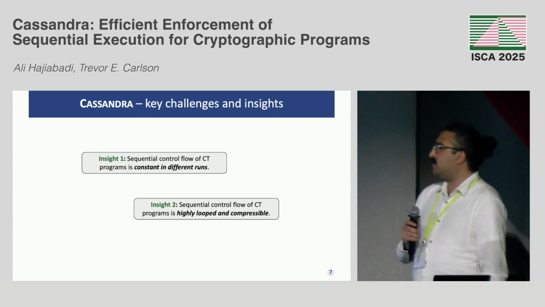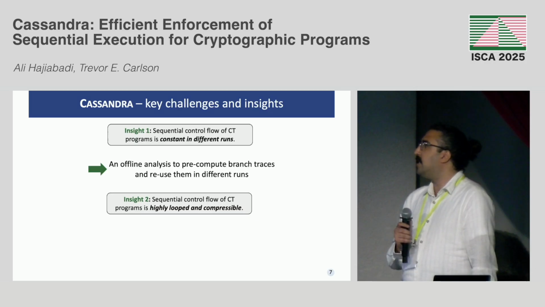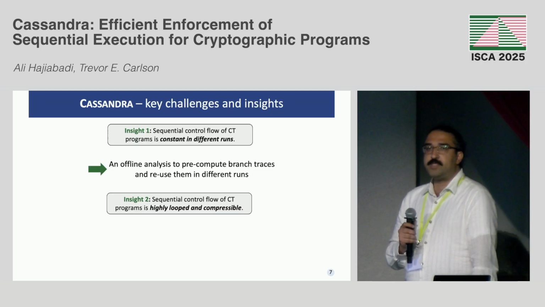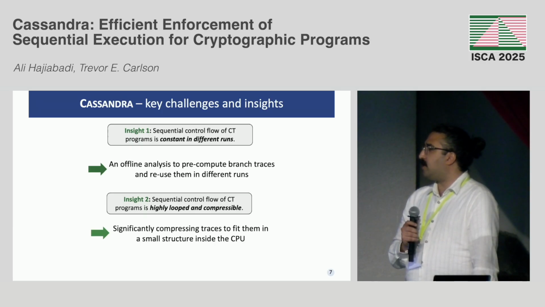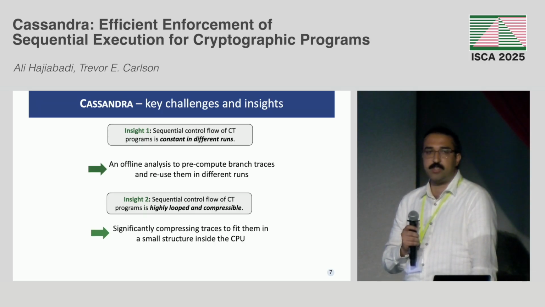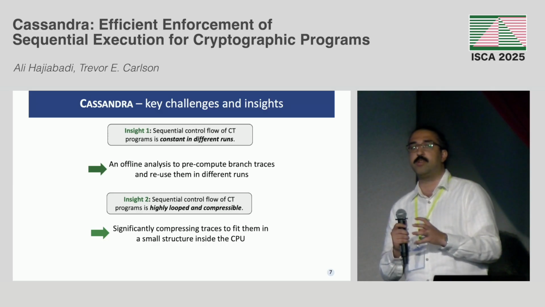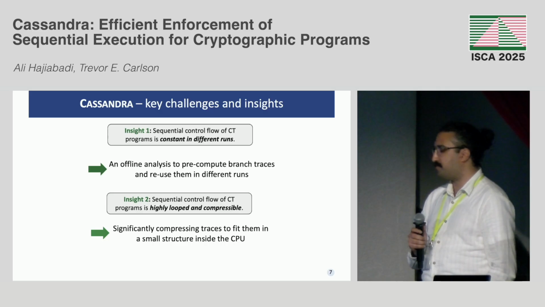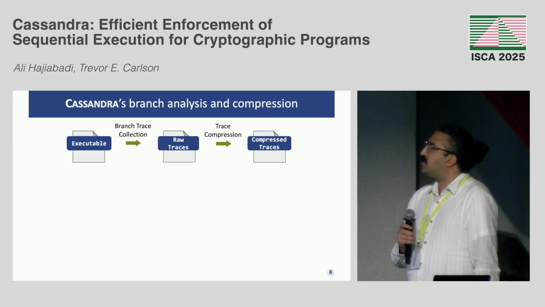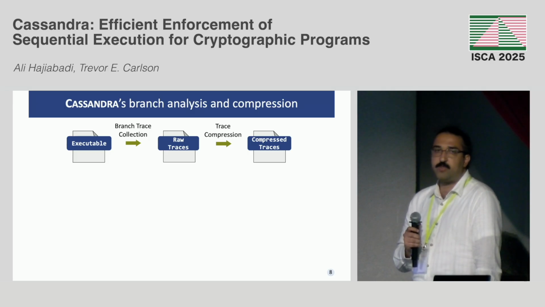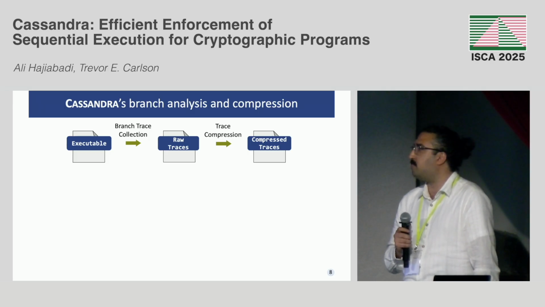So based on these insights, we designed Cassandra, which is a hardware-software co-design. So we do an upfront branch analysis, and we collect branch traces, right? And then we apply a compression technique to significantly compress these traces in a way that they could fit in a small component in the CPU. So for branch trace analysis and compression, we have 2 steps, right? The first one is collecting branch traces, and then we do a compression.